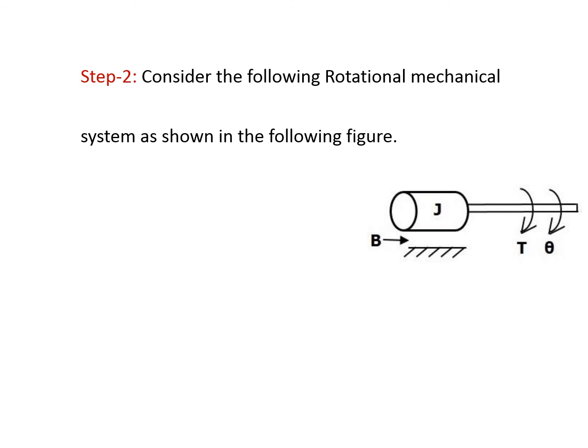Now we are going to consider the mechanical system, that is, the mechanical rotational system. This is the representation of the mechanical rotational system. Here we have the spring constant K. For this system we are going to apply the torque balance equation: the sum of the applied torques is equal to the sum of the opposing torques. Here the applied torque is T, and the torques due to J, the moment of inertia, the coefficient of friction and the spring constant are all opposing torques.